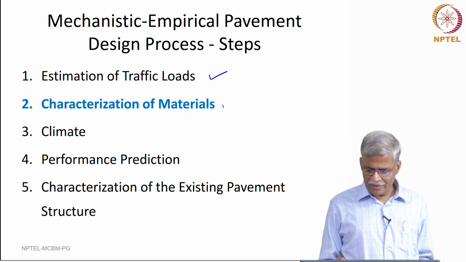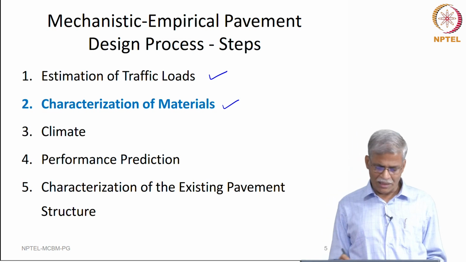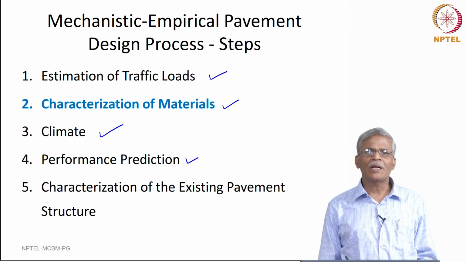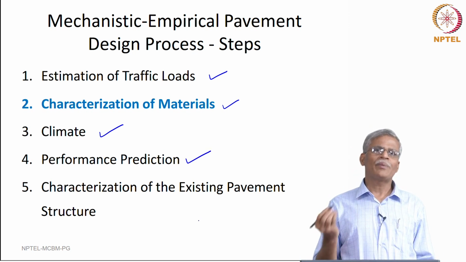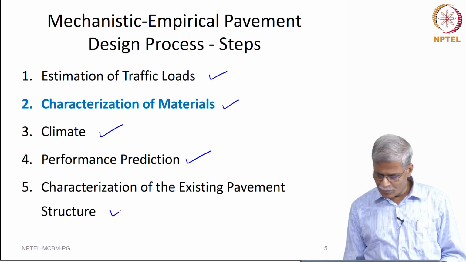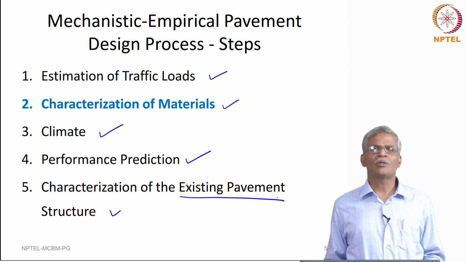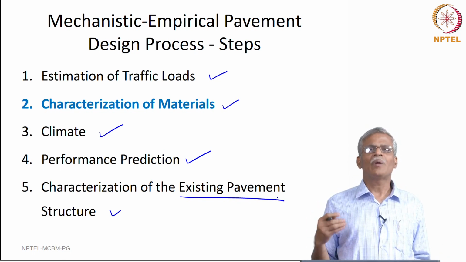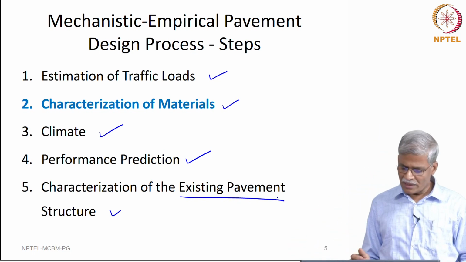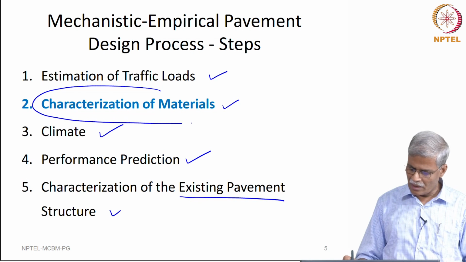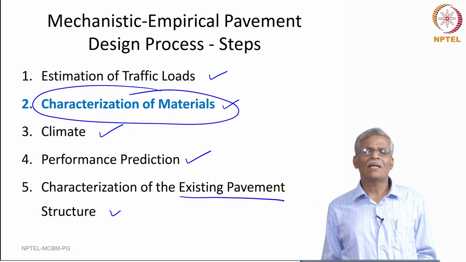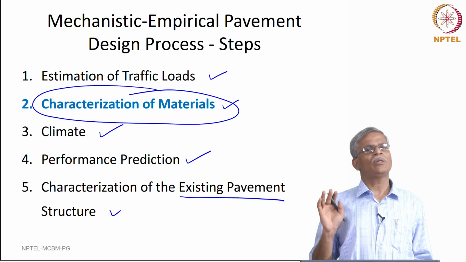The second, which I have highlighted here, is the material characterization, where the pavement is going to be constructed, what is the expected performance, and in case of rehabilitation, how do we really characterize the existing pavement structure. So, all these factors interlinked play a critical role in the successful design of a pavement, and in this the most important link is the material characterization, and this NPTEL course will essentially deal with material characterization and that too for bituminous material.